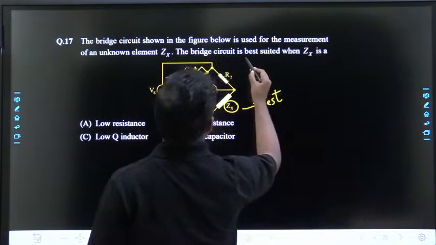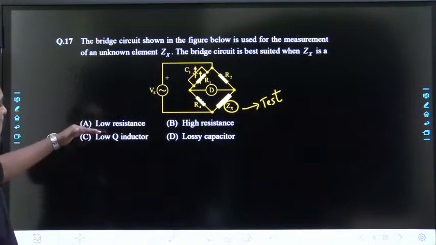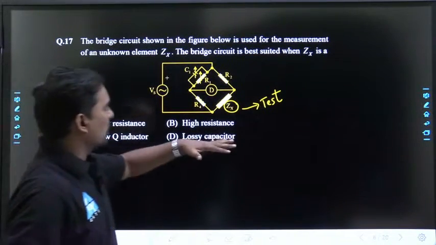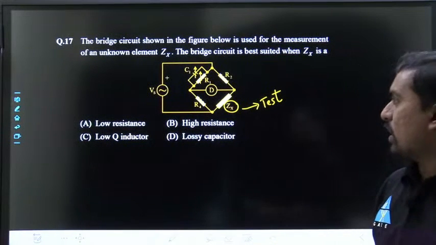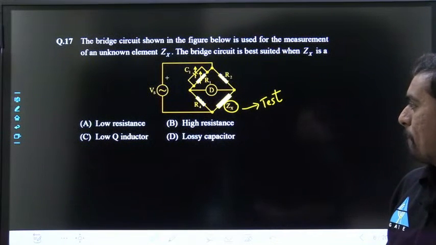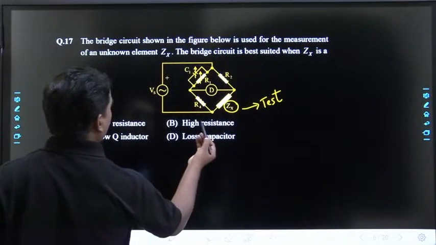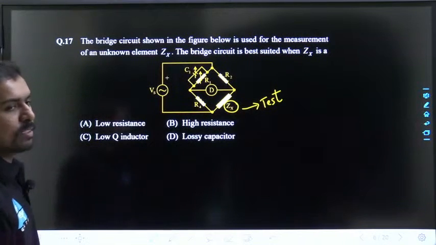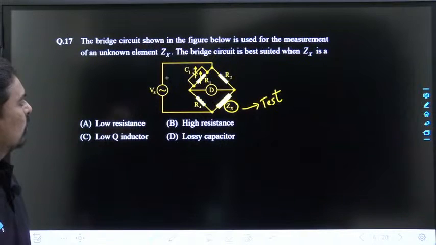The bridge circuit is best suited when Zx is dash: low resistance, high resistance, low Q inductor, lossy capacitor. What is the answer? Is the question visible?